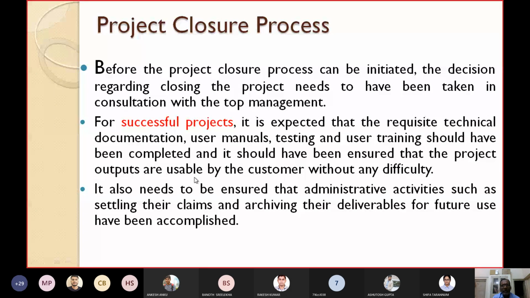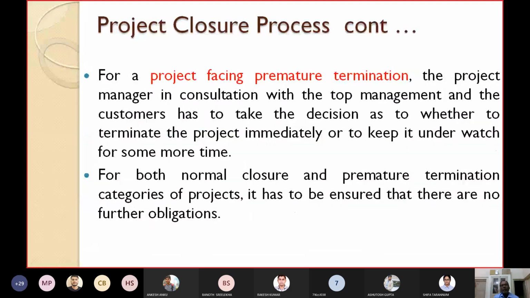Now let's see how we can close the projects that will be prematurely terminated. For a project facing premature termination, the project manager, in consultation with the top management and the customers, has to take the decision as to whether to terminate the project immediately or to keep it under watch for some more time. You are almost at a stage to decide that the project has to be prematurely terminated.